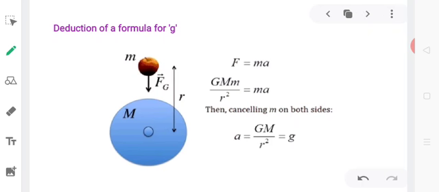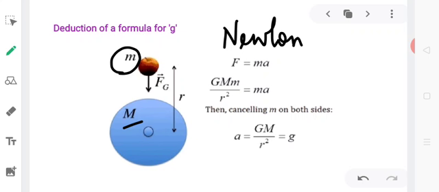Let us deduce a formula for g. For this, let us consider an object of mass m, which is on the surface of earth of mass M. So by Newton's second law of motion, we get F equal to ma.